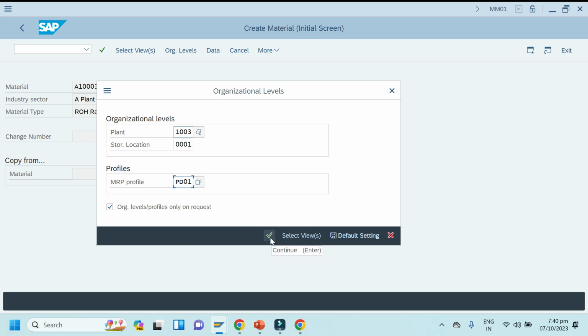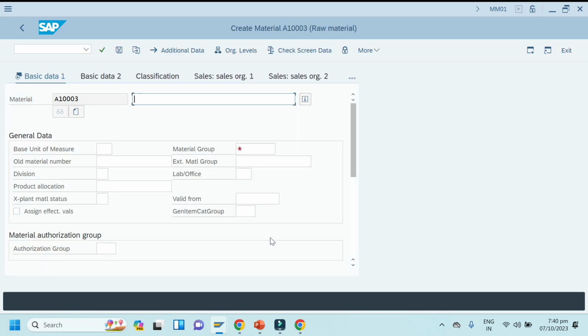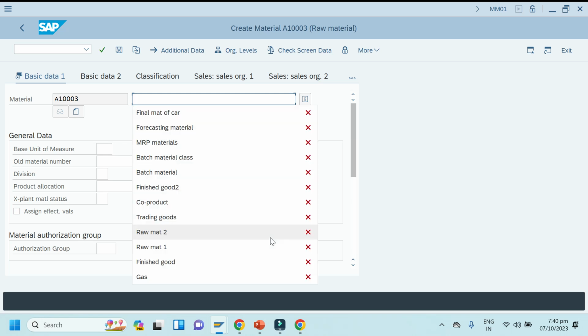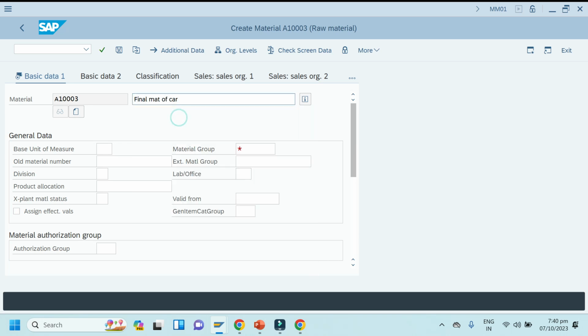Click enter. Component material of car. Okay, so this is piece, this is something engine. Click enter all the required details only. Okay, no need to do in all the things here. What is important I will tell you. Click enter. What happened?